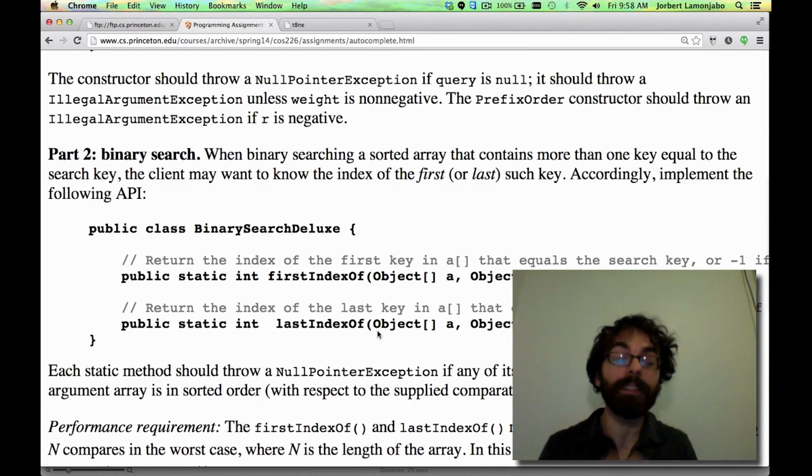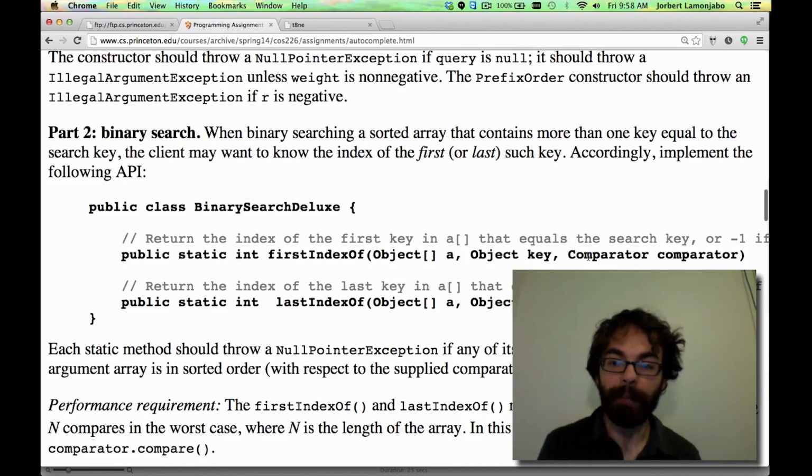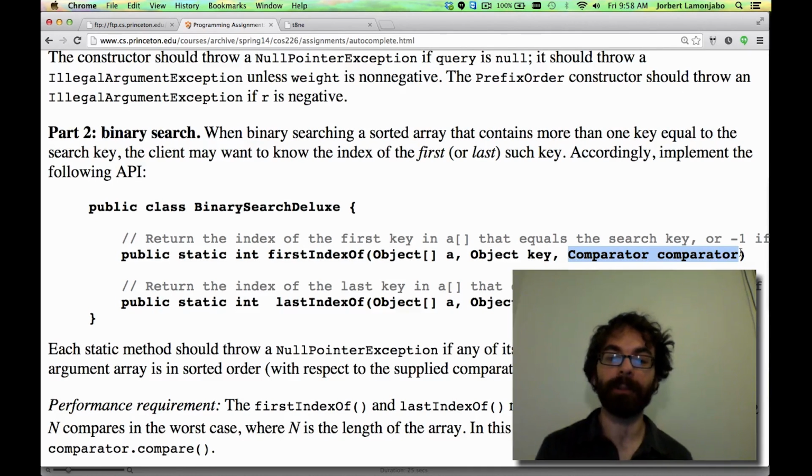And we can imagine having even more exotic comparators. Maybe find the first thing that contains an instance of the letter J or something like that. And the beauty of that is, by outsourcing that abstraction to a comparator, it makes our binary search method much more powerful, so we can do things like autocomplete.